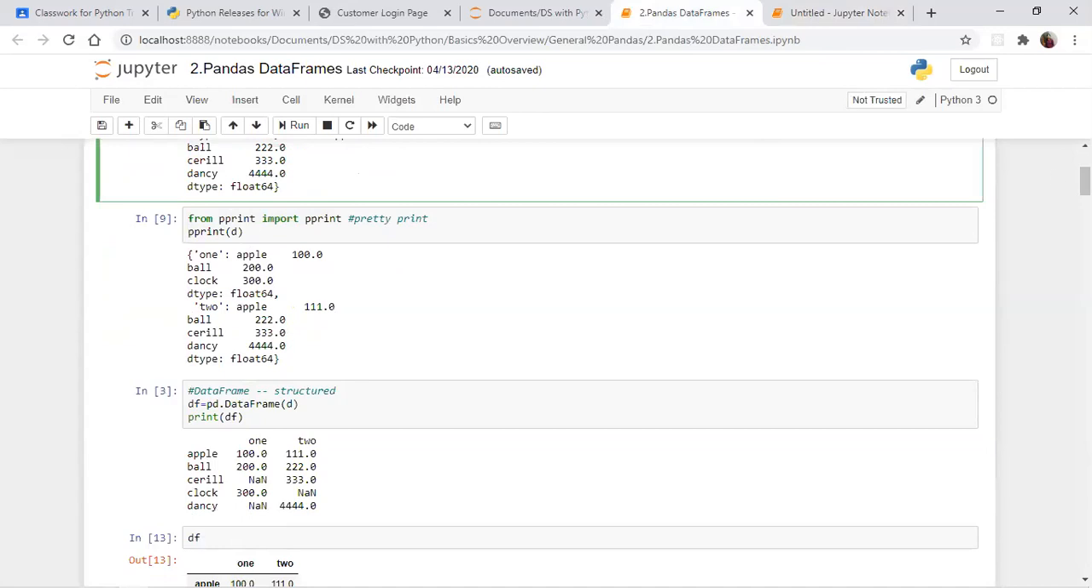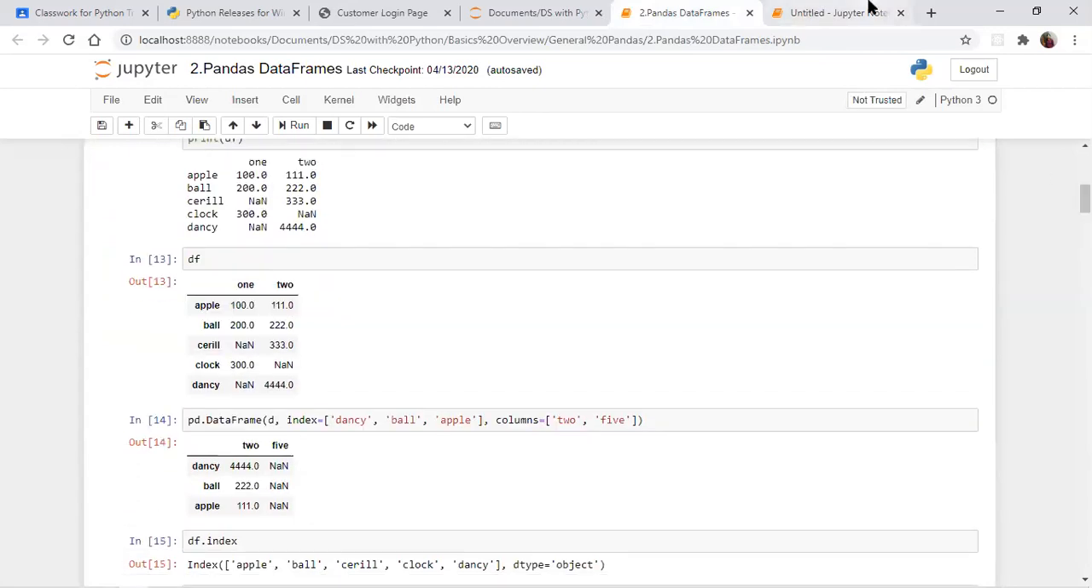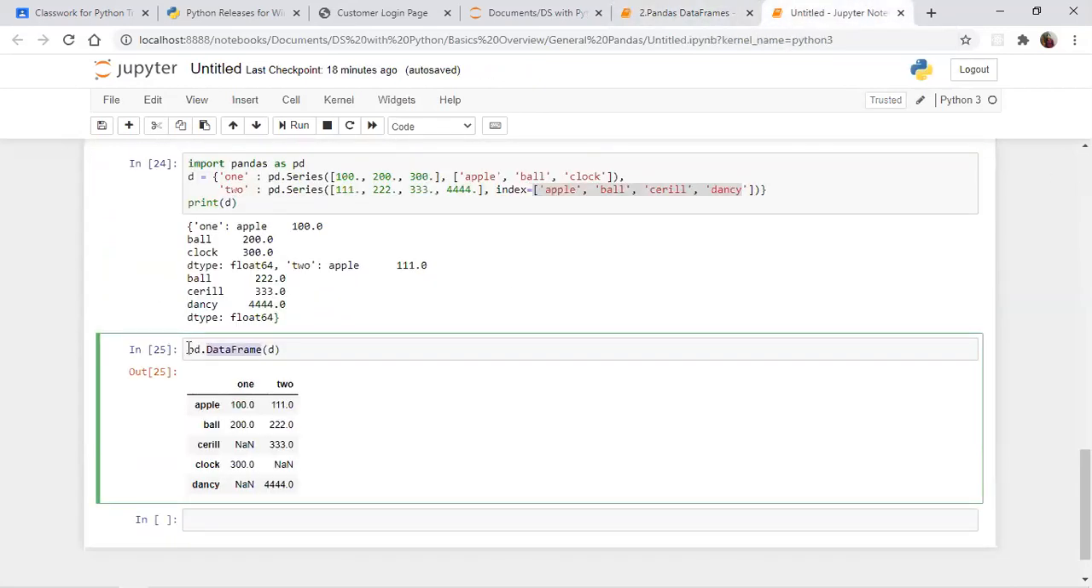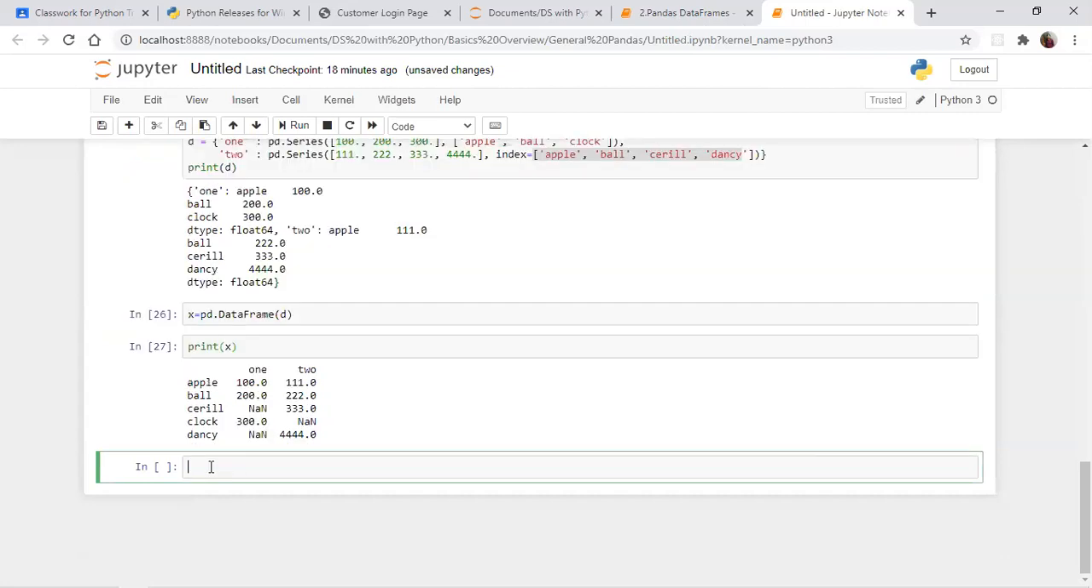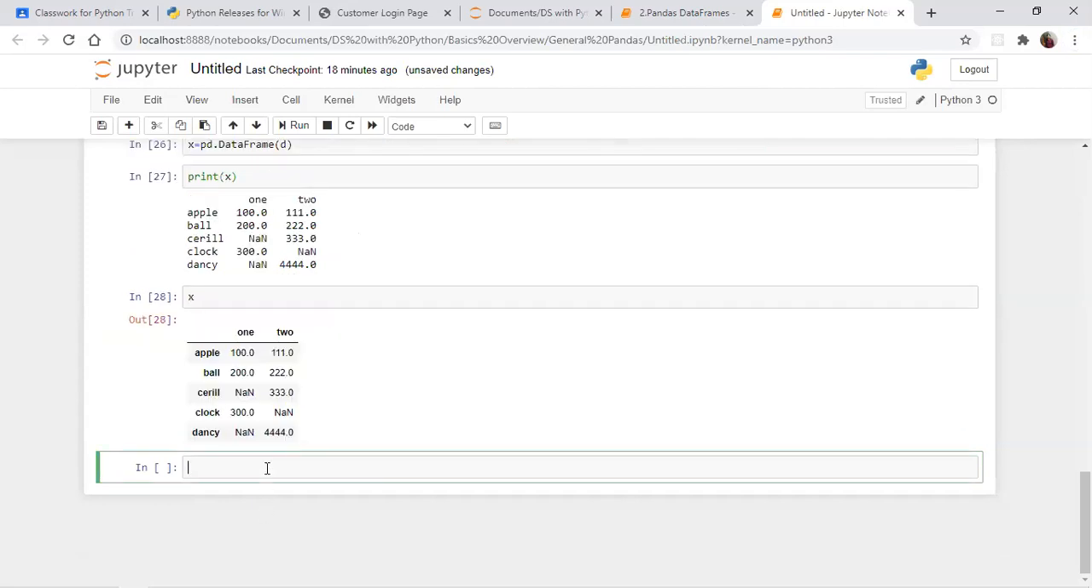So the next thing is, print of X. See the output. If you are using print, you will get the output like this. If you are using it without print, see the output. Only the UI design will change. So using print or without print, you can go ahead with your own decision. But we always prefer without print.